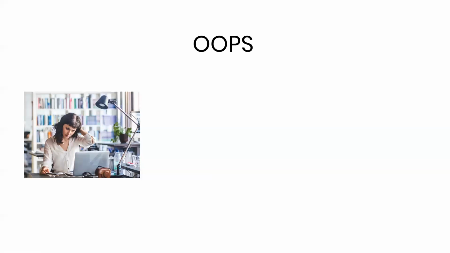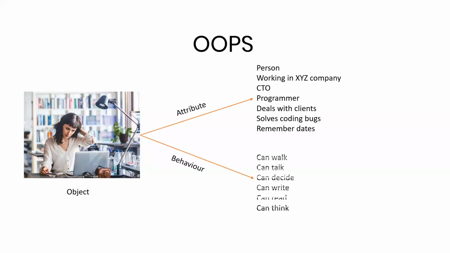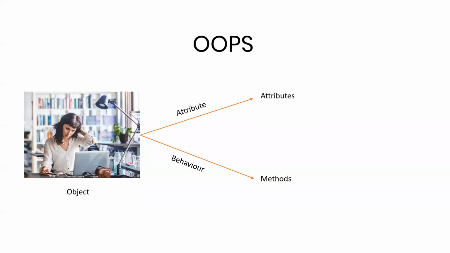One example was of a woman working in a company, then of a house, and then I think a mobile phone we discussed. Everything is kind of an object. Compare the programming world with your real world. Now, what does it have? Attributes and behavior. Attributes based on her behavior, like she can walk, talk, decide, write, think, read, and that's why she has certain roles and responsibilities that she does in her own life. In the programming world, we will call attributes as attributes and behavior as methods.